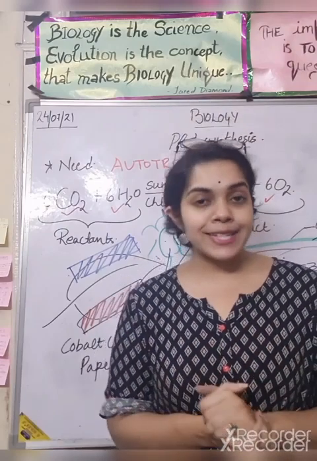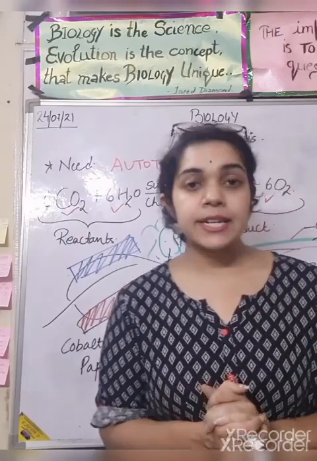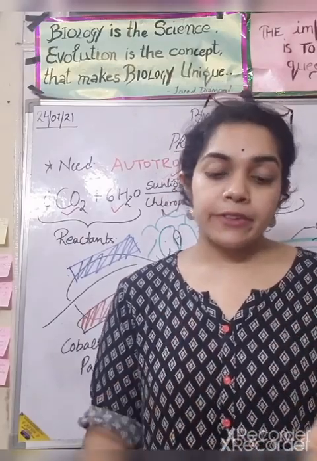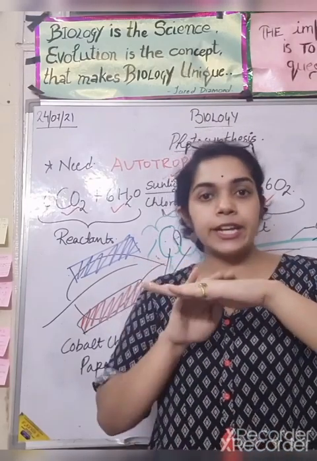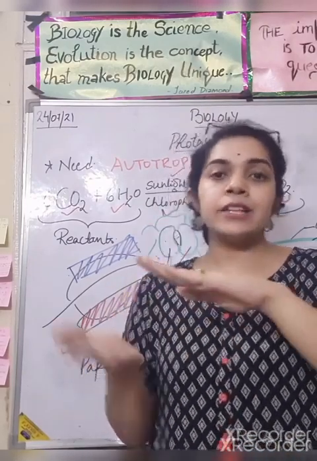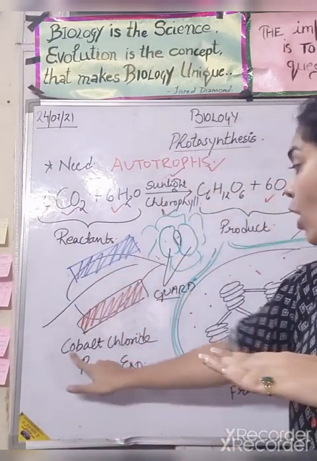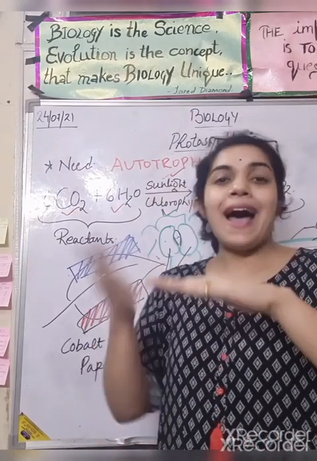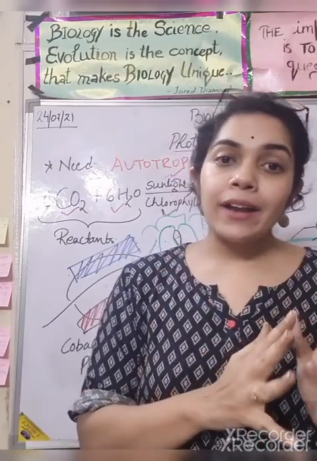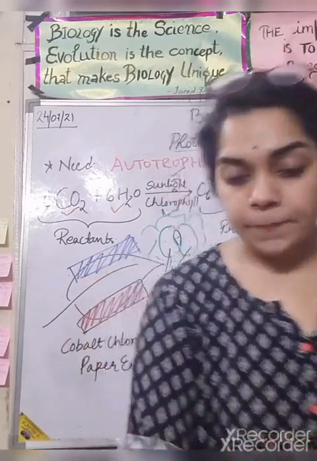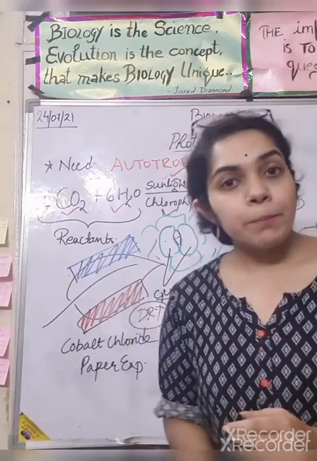With the help of the cobalt chloride paper experiment, we will see where the stomata are present in the leaf. Okay, so what we have done is taken a leaf, and with the help of a clip, we have attached the cobalt chloride paper on the upper side as well as on the lower side. It is blue in color when it is dry, right?